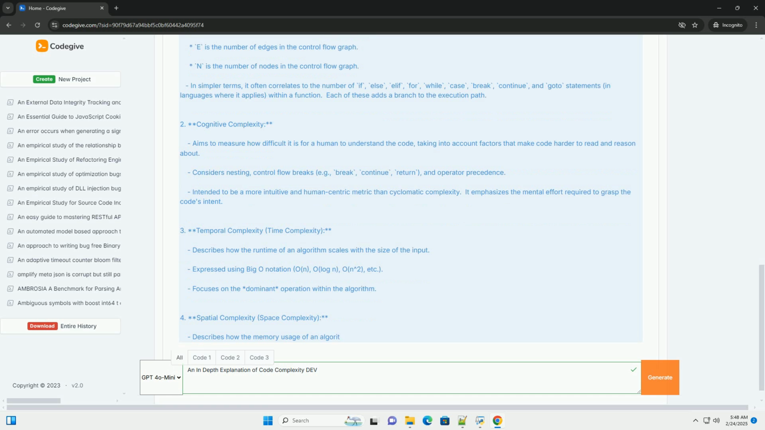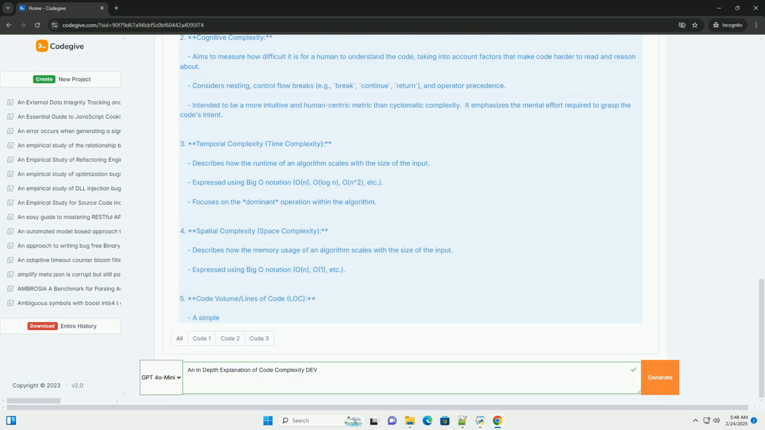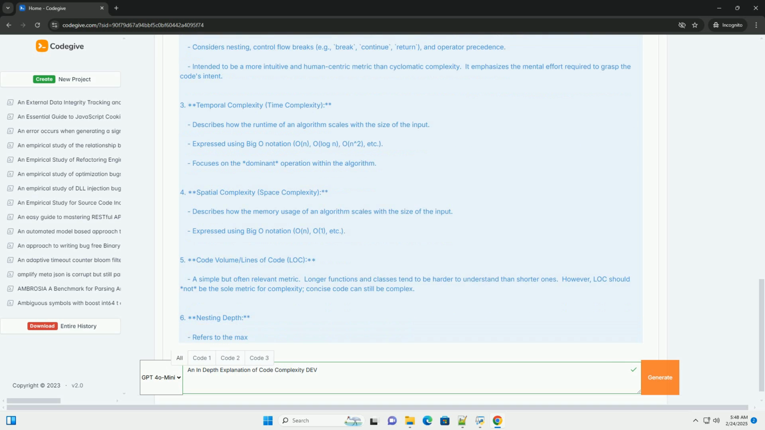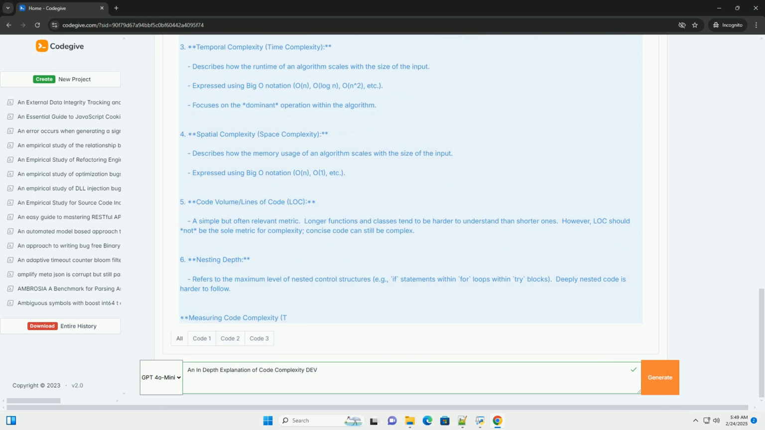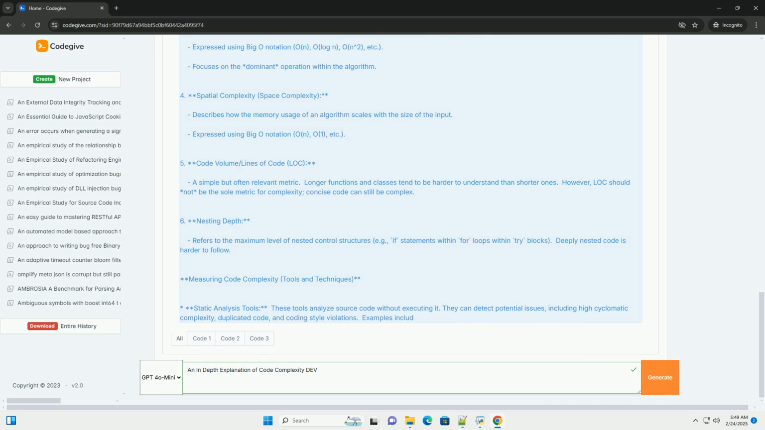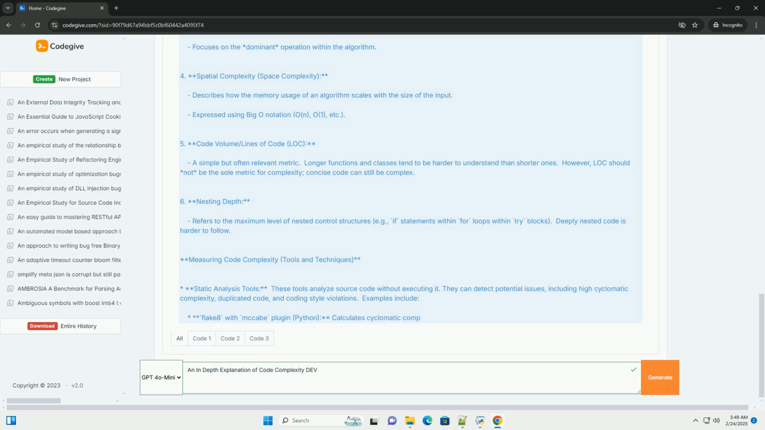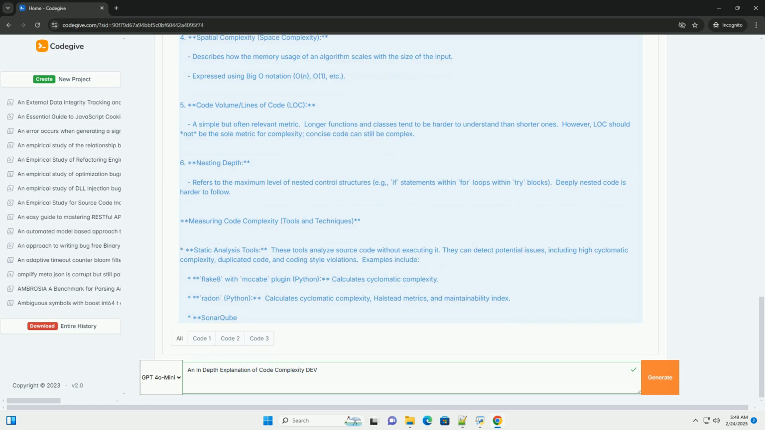Reliability. Complex code is more prone to errors and unexpected behavior. Reducing complexity helps to improve the overall reliability of the software. Testability. Complex code is inherently harder to test comprehensively. Simplifying the code structure allows for more effective and targeted testing. Performance. While not always directly related, overly complex algorithms or data structures can negatively impact performance.